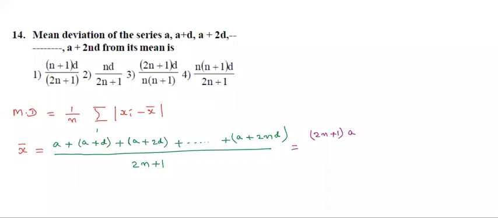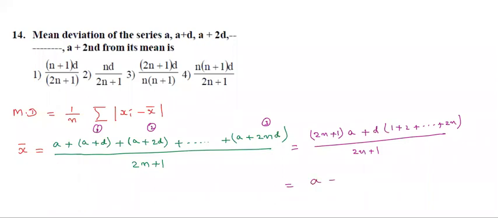But d started from the second term, and this is the 2nd term. That means take d common. Remaining is the sum of 2n natural numbers, 1 plus 2 plus 3 and so on up to 2n, divided by 2n plus 1. Now 2n plus 1 divided by 2n plus 1 cancels, only a we get.